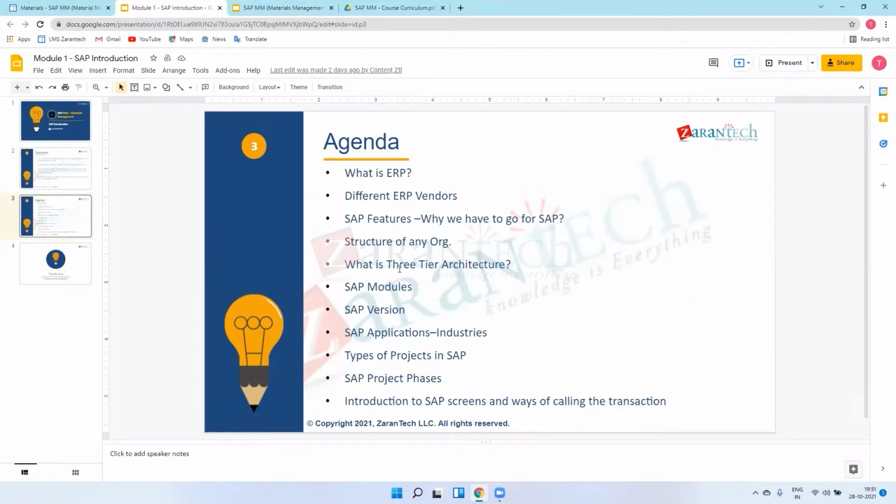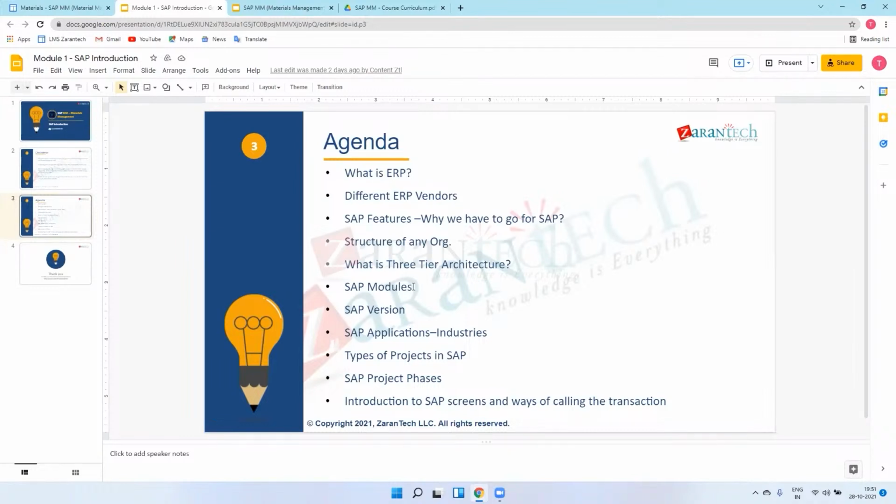All this technical concept we will see in our technical chapter, which I will explain after this lecture or after the completion of the training. So the SAP modules I explain.